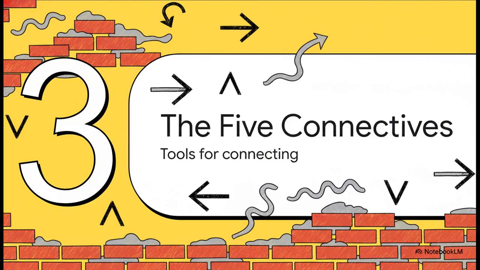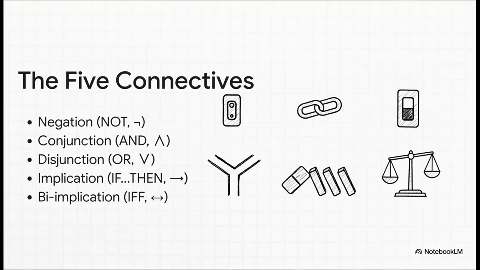Okay, so we've got our bricks, our propositions, but you can't build a house with just a pile of bricks, right? You need something to hold them together. You need mortar. And in logic, that mortar comes in the form of what we call logical connectives. These are the tools, the operators, that let us combine our simple statements into much more complex and interesting ones. So here they are, the 5 fundamental tools in our logical toolkit.